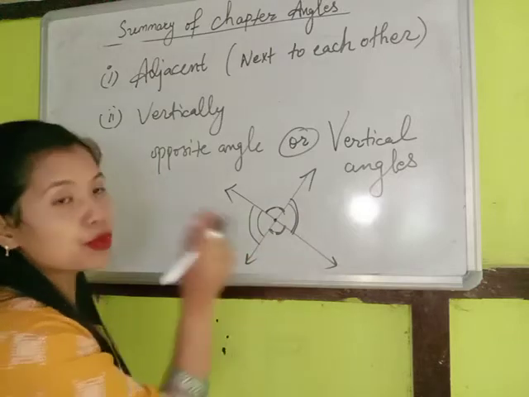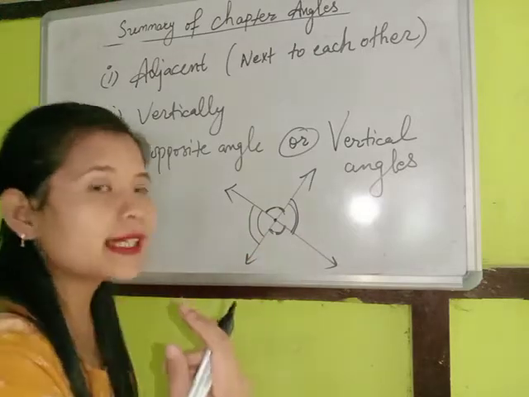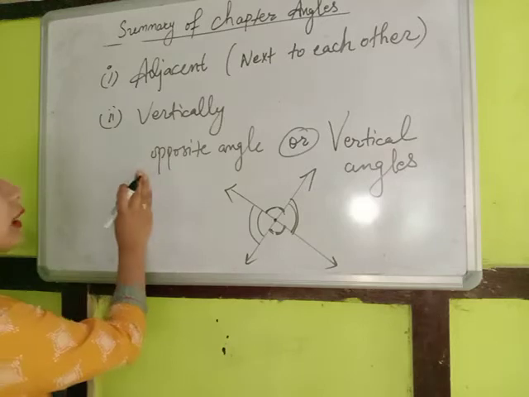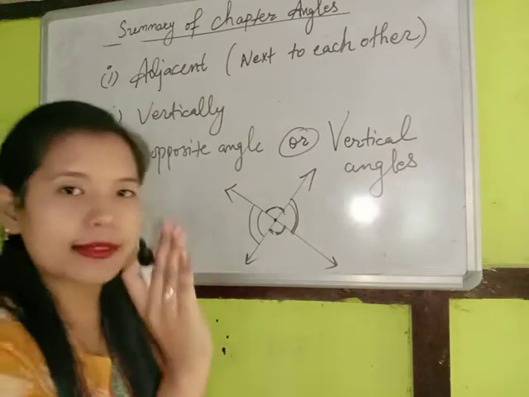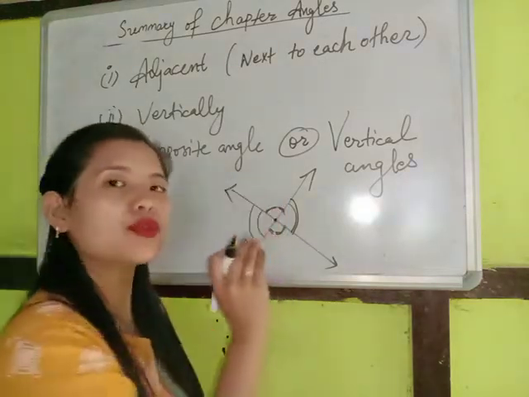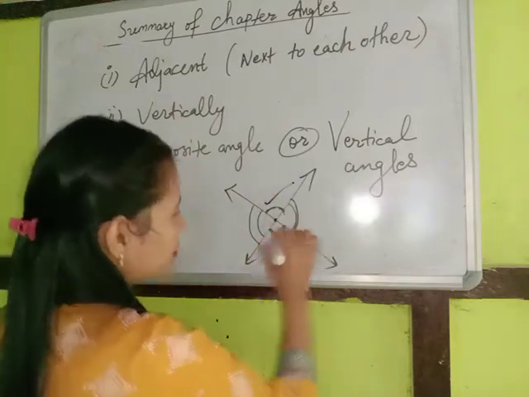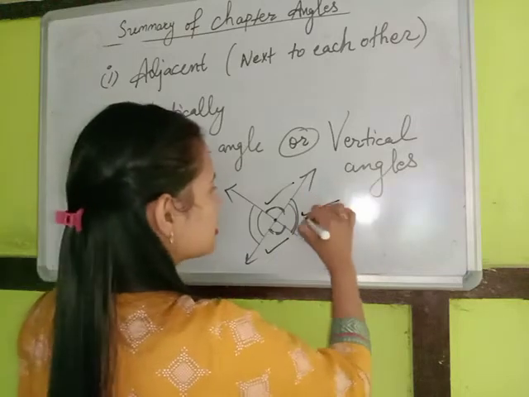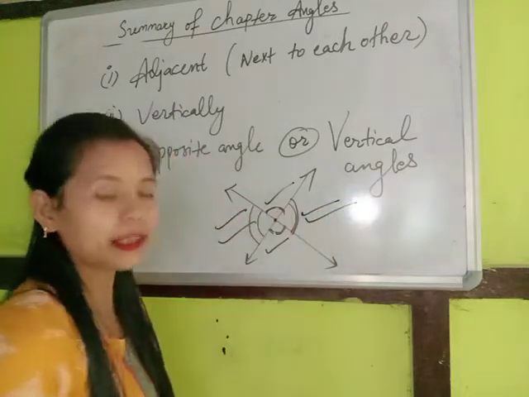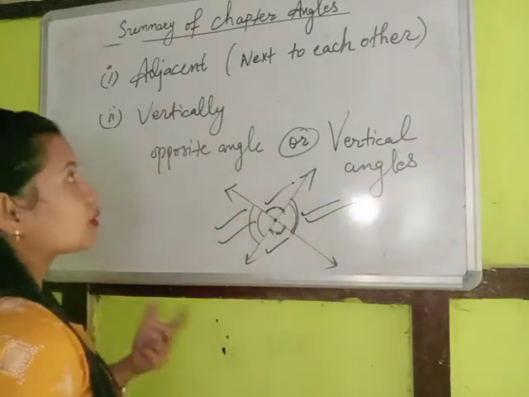So here we have two pairs of vertically opposite angles, and the property these angles possess is that the measures of these two angles are equal. So this angle and this angle are equal in measure, and this angle and this angle are equal in measure. These things you have to remember.